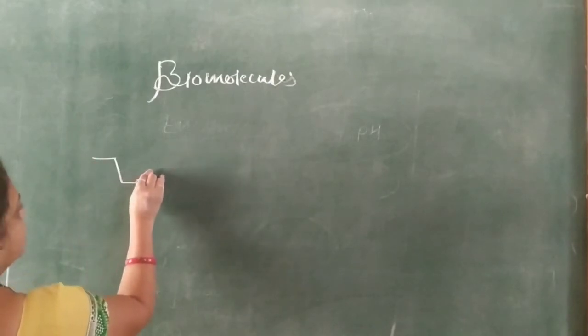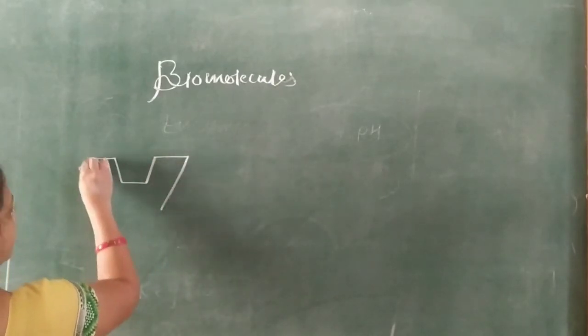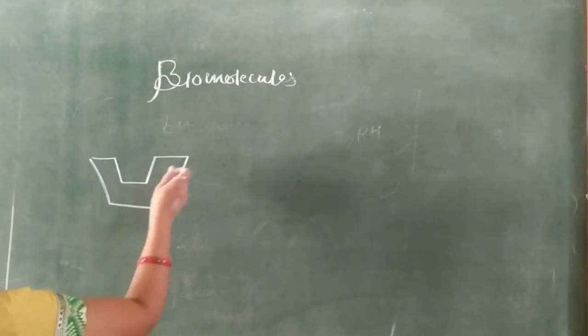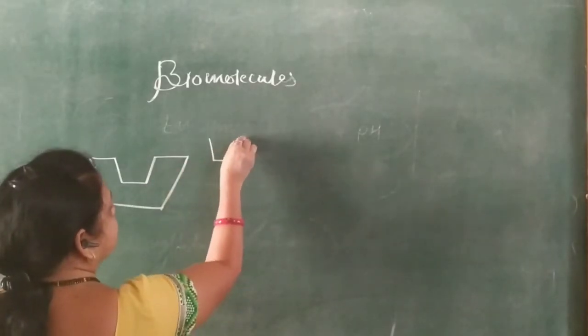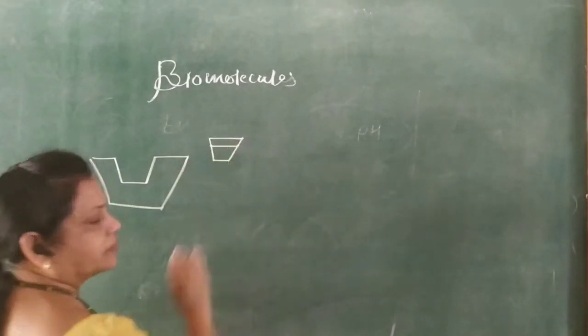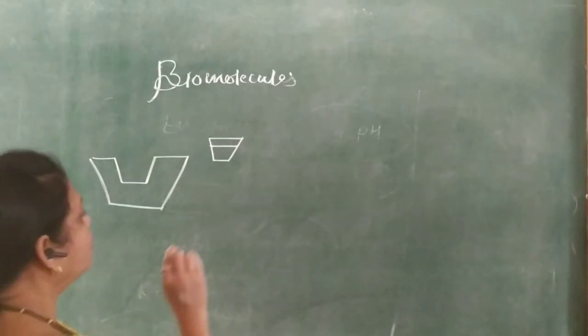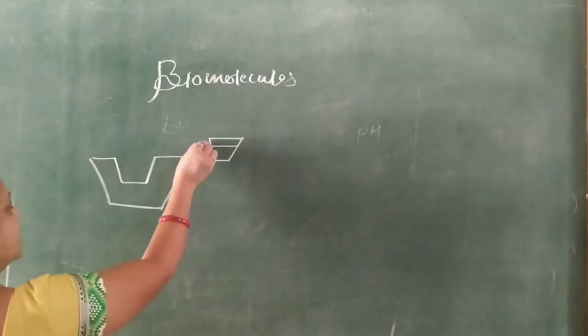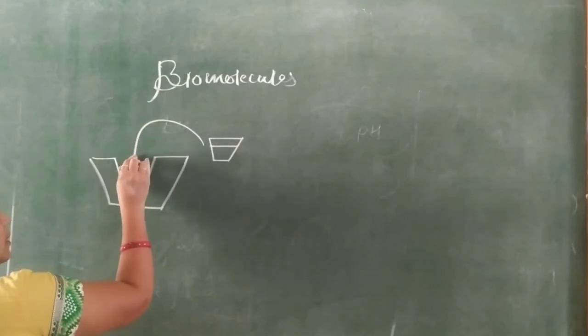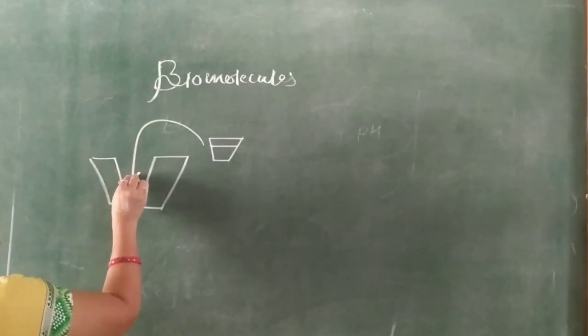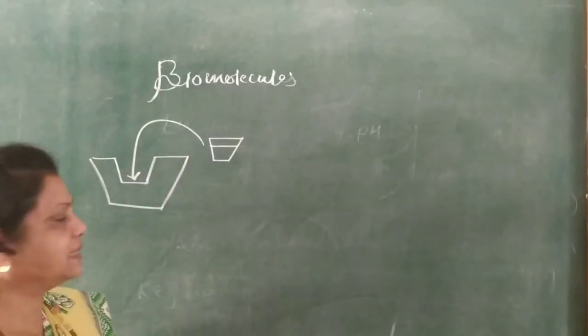Suppose this is the enzyme, and this is the substrate. The substrate is placed at the active part of the enzyme.